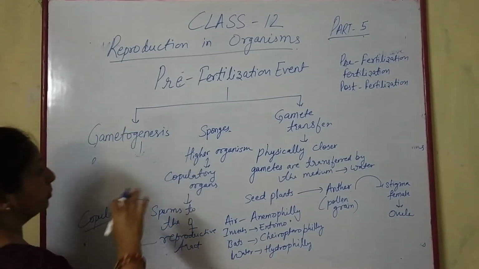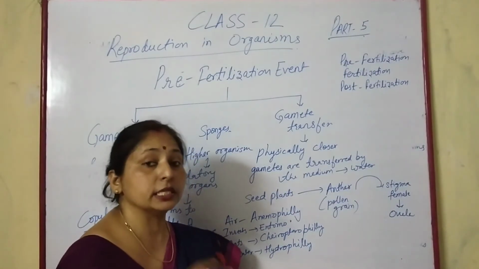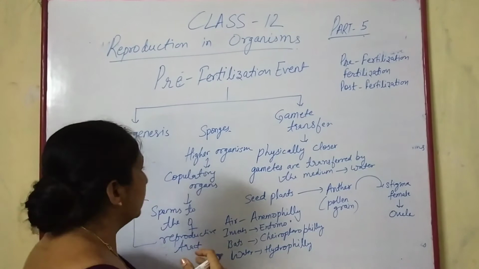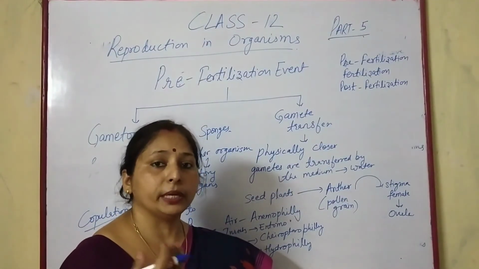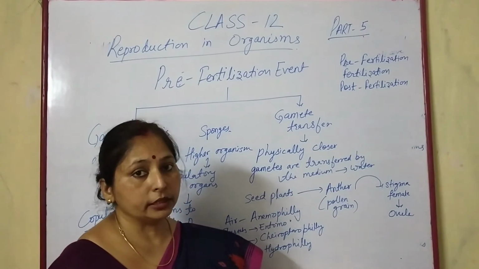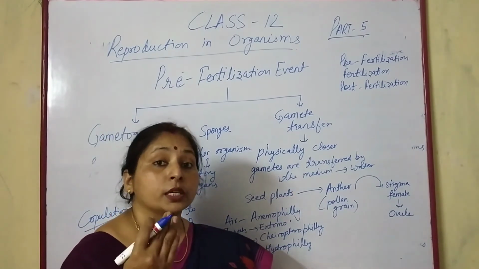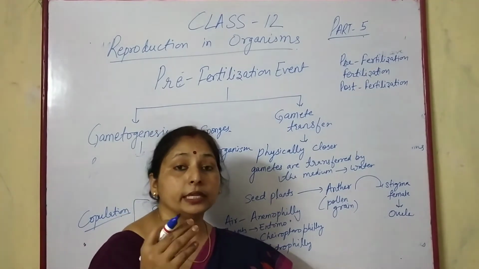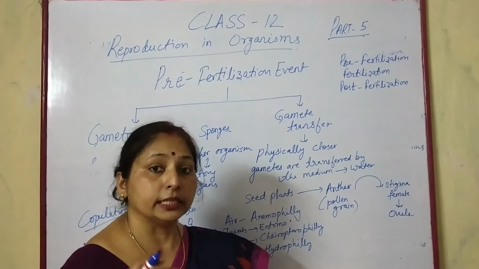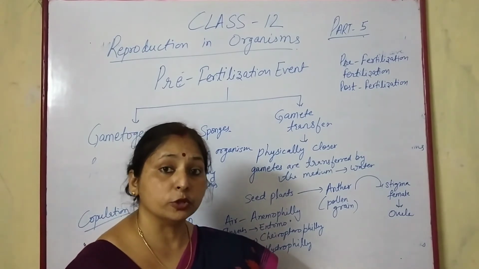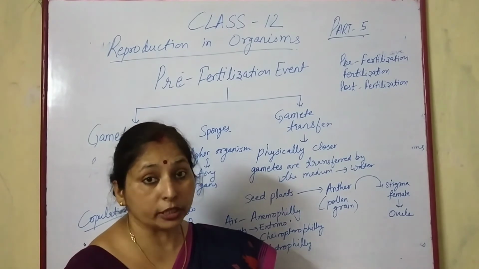So this is the pre-fertilization event. It involves two processes: gametogenesis and gamete transfer. Gametogenesis is the formation of gametes. From a haploid parent, haploid gametes are produced by mitotic division. A diploid parent has specialized cells for forming gametes, termed meiocytes. These meiocytes undergo reductional division, that is the meiotic division.